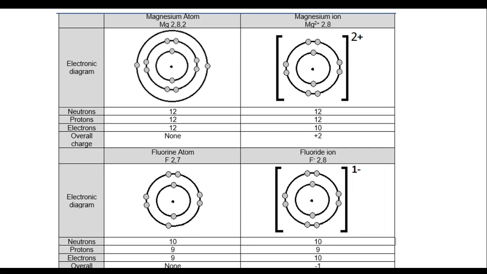So this is what your table should now look like, so make sure that you make any corrections that you need to. Because magnesium has 2 valence electrons, it loses those 2 electrons to get a positive 2 charge. And the fluorine atom has 7 electrons in its outer shell. It's so easy for it to gain that 1 electron, which gives it a negative 1 charge, becoming a fluoride ion.